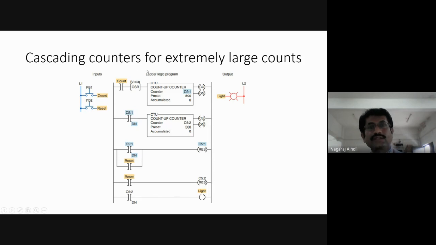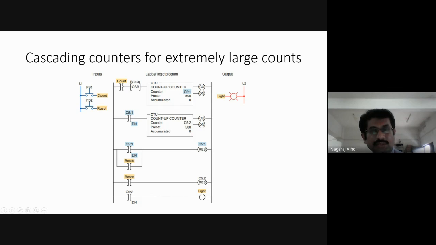This is cascading counters for extremely large count values. This is the PB1 switch. When it is pressed, what will happen? It will be closed, and the count will be energized.